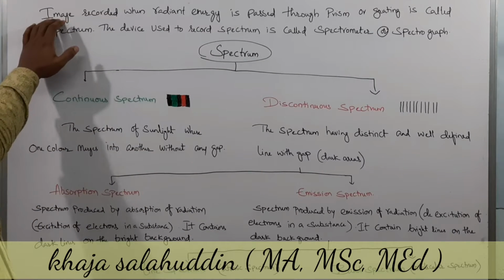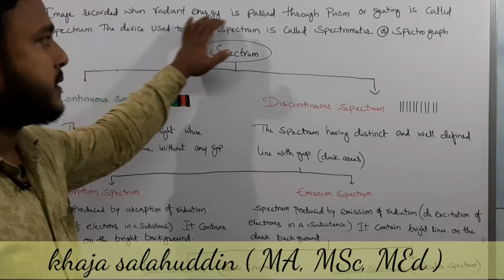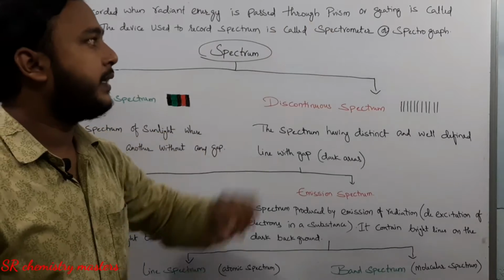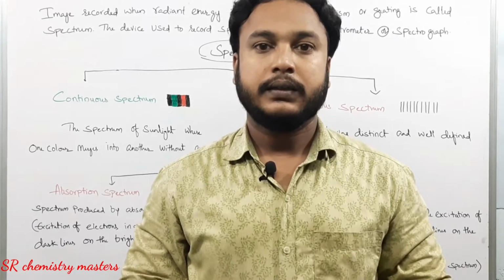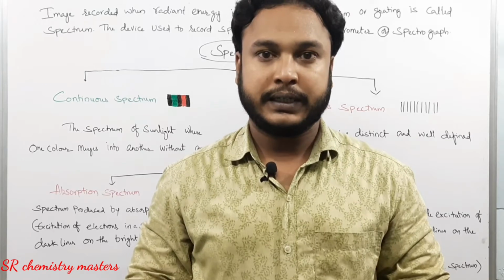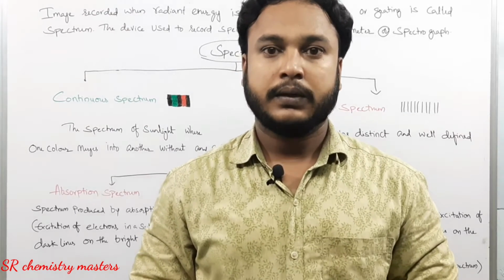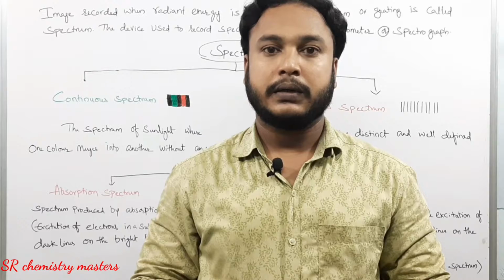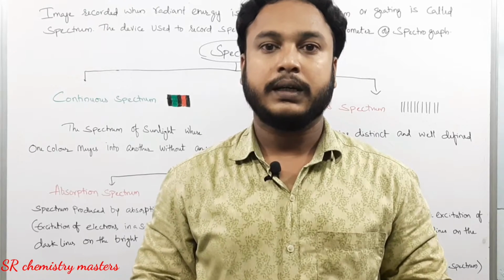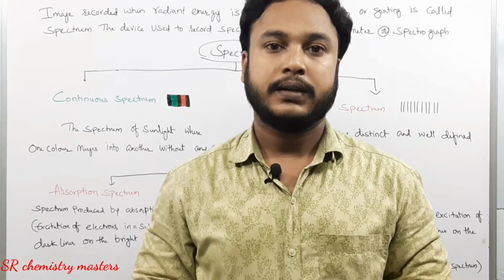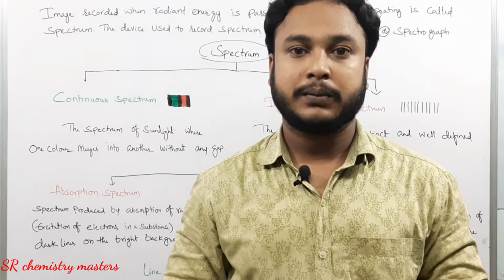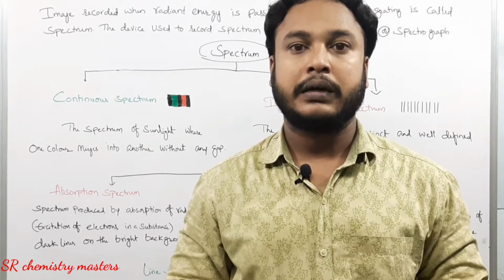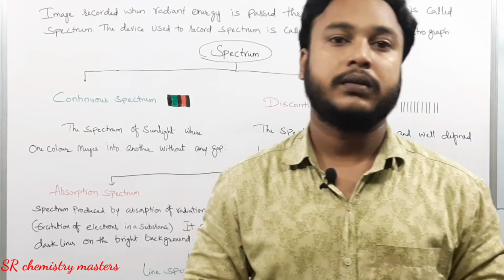The image recorded when the radiant energy is passed through the prism or grating is called spectrum. When the radiant energy, or the energy in the form of radiation, is passed through the prism, the image is formed on the screen. That image is considered as spectrum. The device used for recording the spectrum is known as spectrograph or spectrometer.